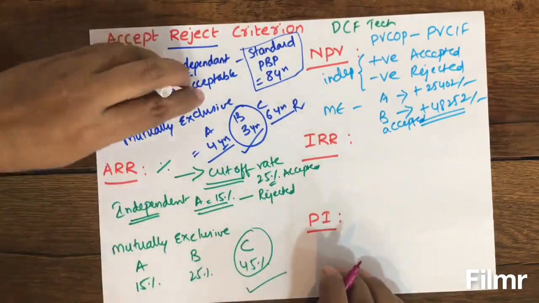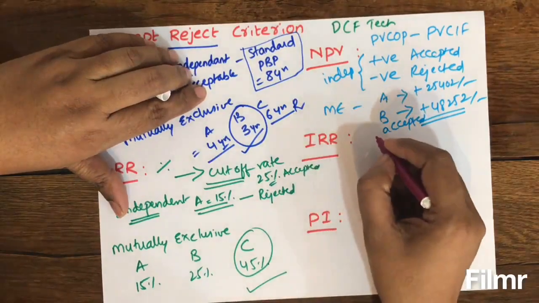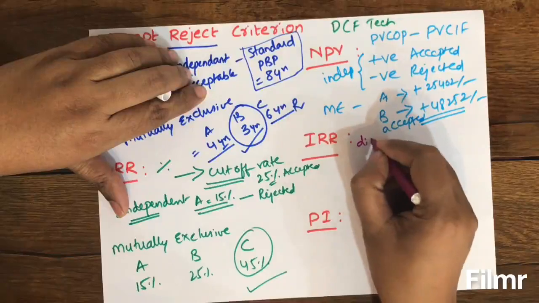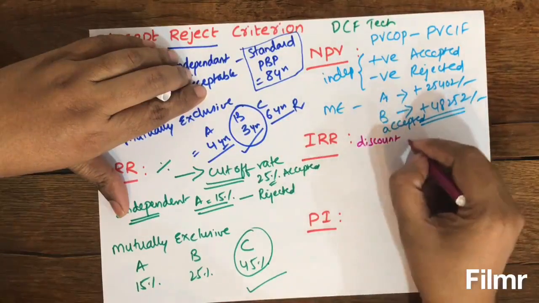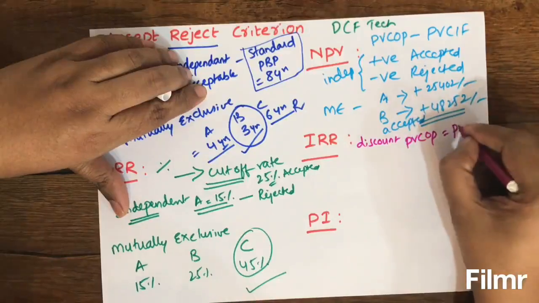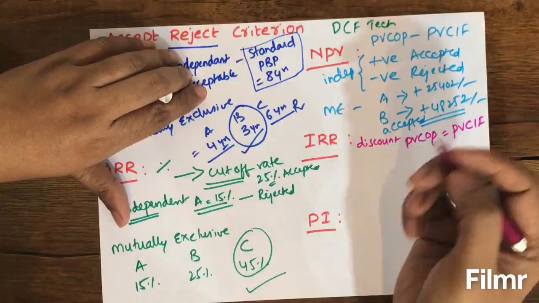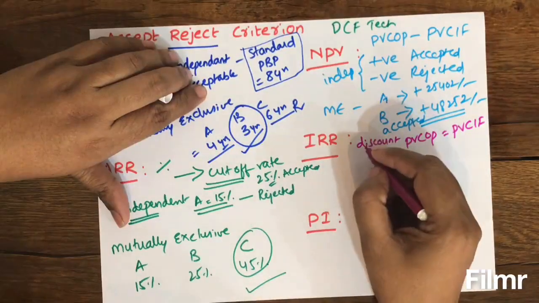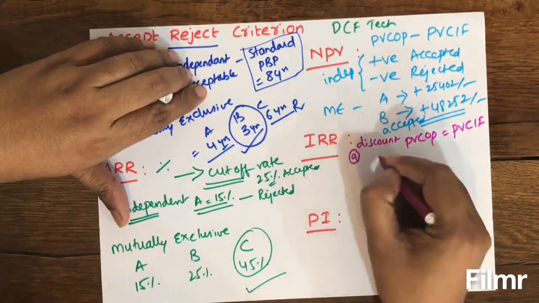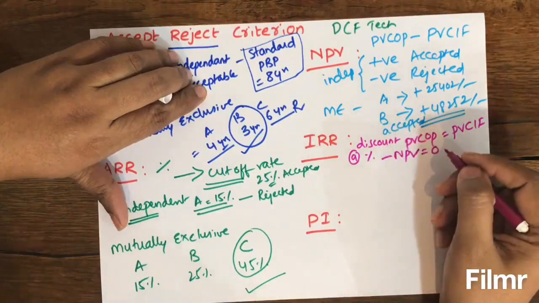And then IRR. What is this internal rate of return? It is nothing but that discount rate at which present value of cost of project would be equal to present value of cash inflows. Or in simple terms, we can define this as that interest rate where NPV would be equal to 0.